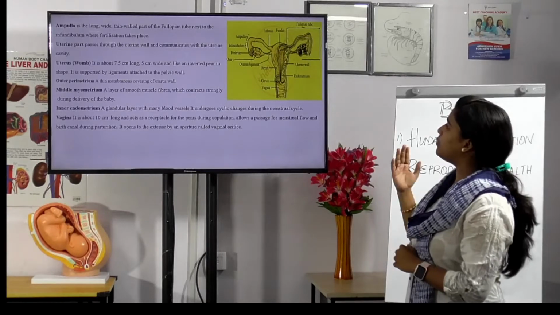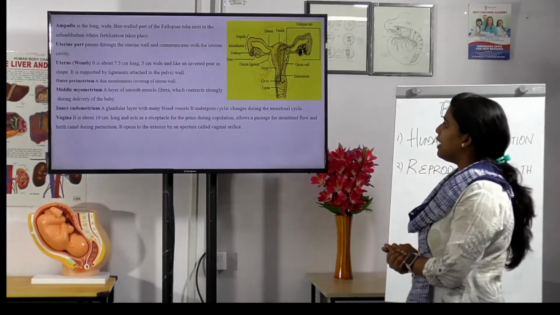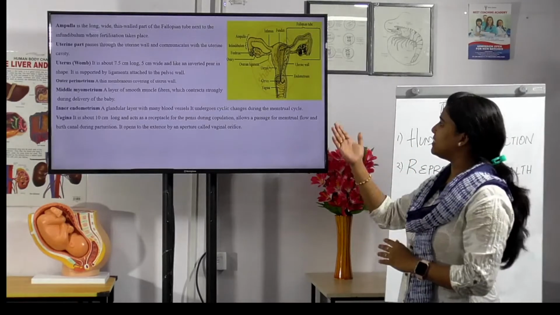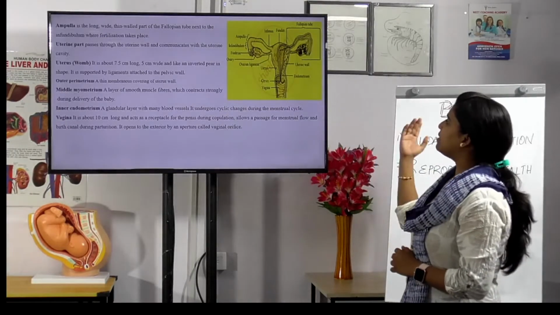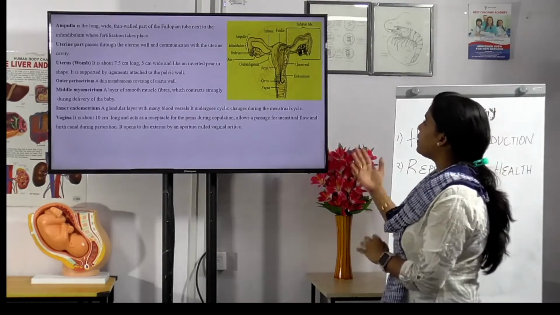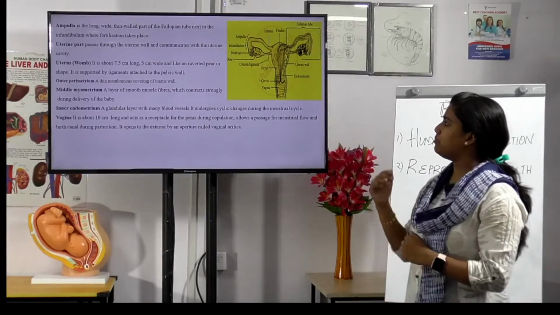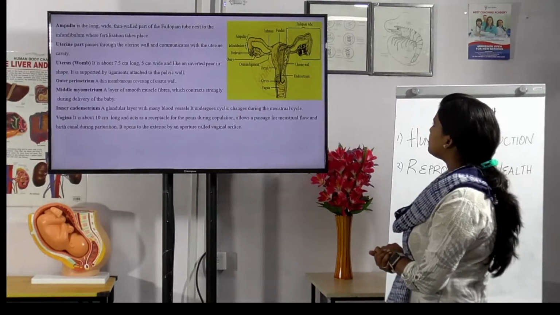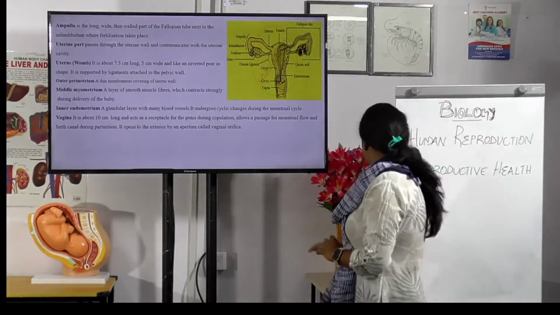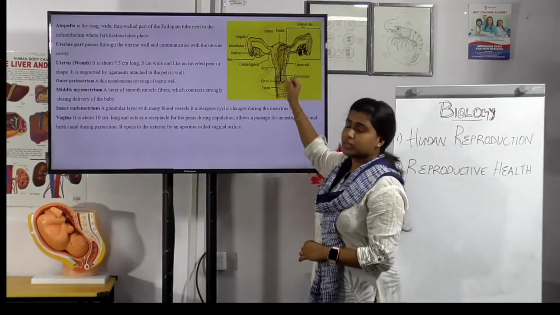And uterus is nothing but the womb. It is about 7.5 centimeters long and 5 centimeters wide, shaped like an inverted pear, and it is supported by ligaments attached to the pelvic wall. Okay, which is the uterus here? Oh, sorry, this one. Okay, this one is the uterus.